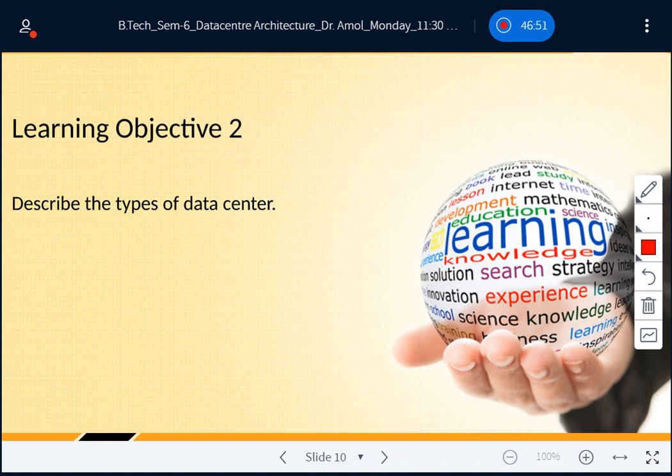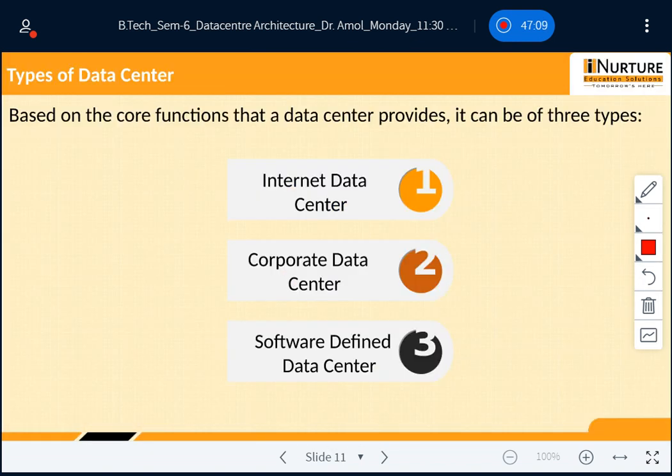But here is a very important point from your global certification point of view, for your interview, and for your examination. Let's talk about this type. Basically there are three types of data center, created based on the core function that the data center provides.